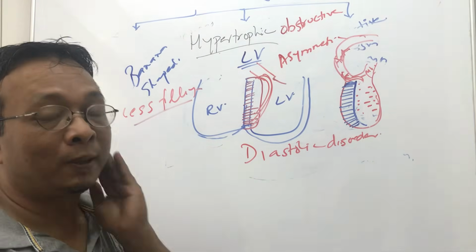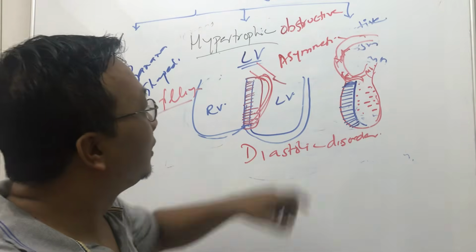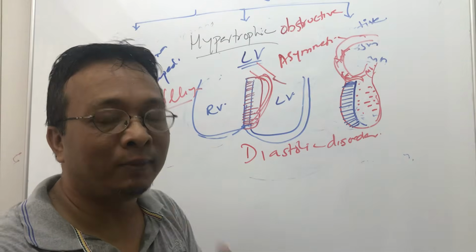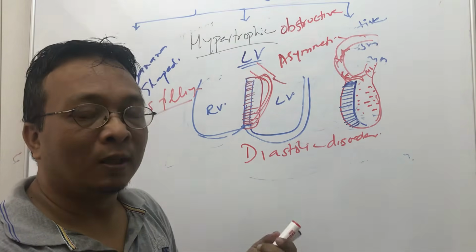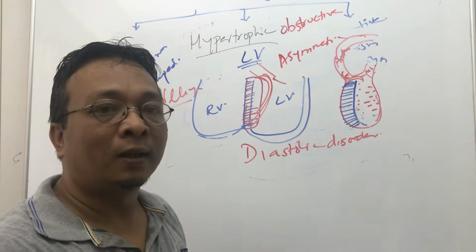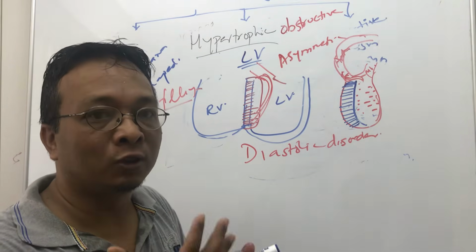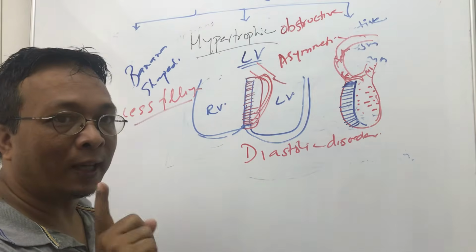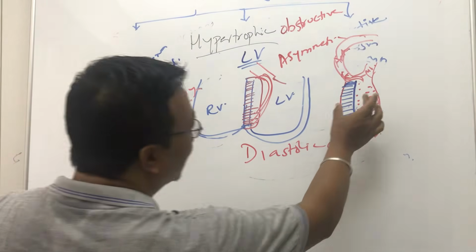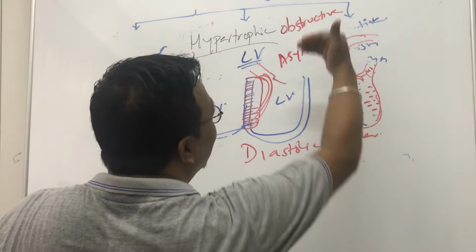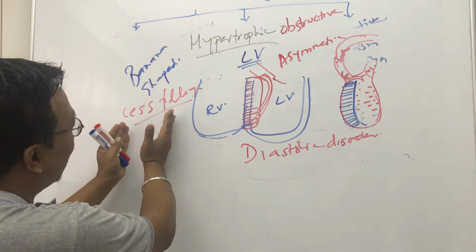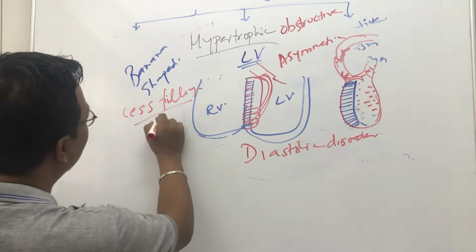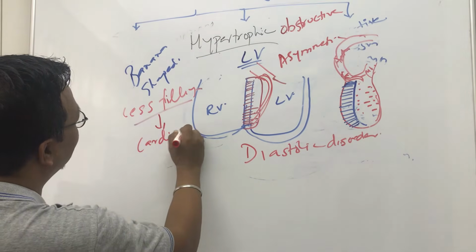That is not a problem by itself, but the problem arises when this person is doing some exercise or playing some sports. When you have heavy exercise or play any sort of sports, our heart has to contract more to supply more blood. The stroke volume must be increased at that time. More blood is needed, but there is already less filling. So it is unable to supply more blood. As a result, it can cause sudden cardiac death.